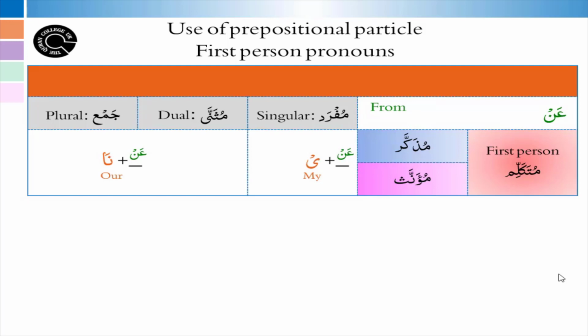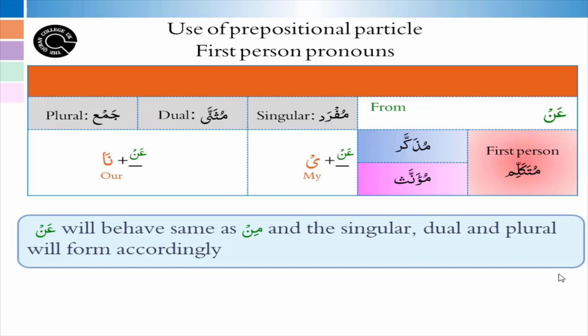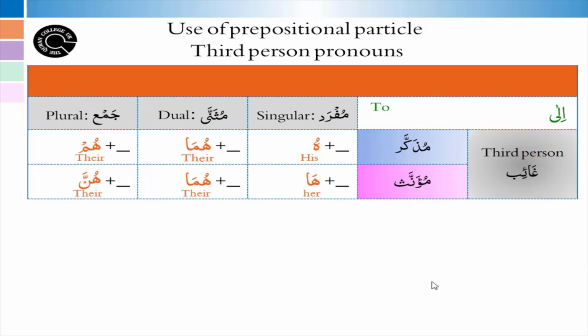We covered min in the last lesson where we introduced an additional noon in between noon sakin of min and ya sakin of the first person pronoun. An will behave exactly as min, therefore the first person pronoun would become anni and the dual and plural will stay as anna.